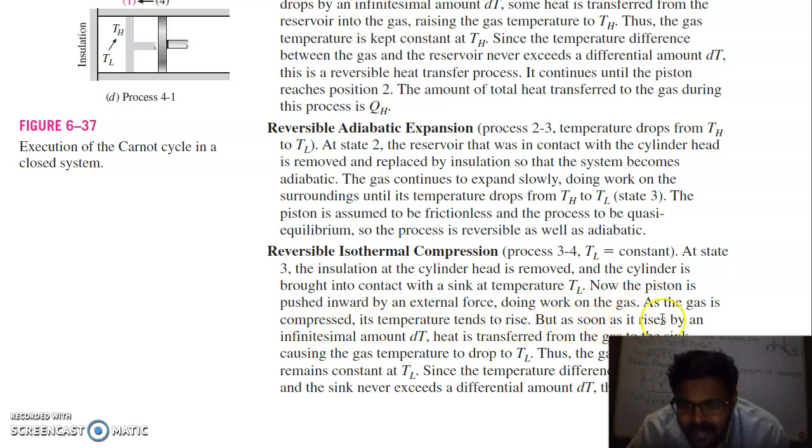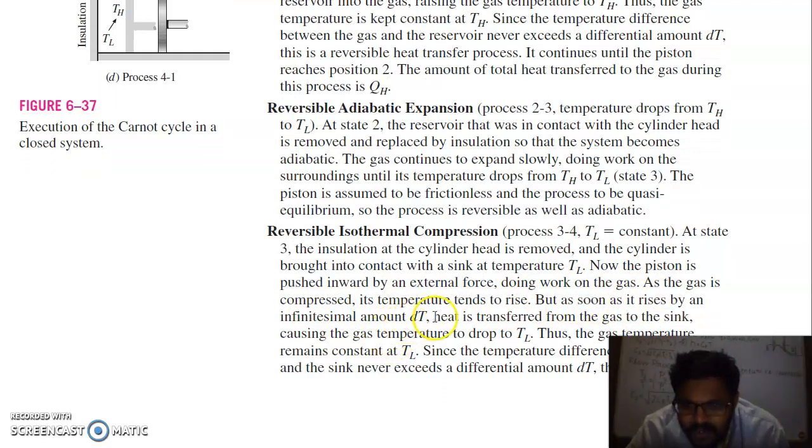But as soon as it rises by an infinitesimal amount dT, heat is transferred from the gas to the sink, causing the gas temperature to drop to TL. Thus the gas temperature remains constant at TL, since the temperature difference between the gas and sink never exceeds a differential amount dT. This is a reversible process.